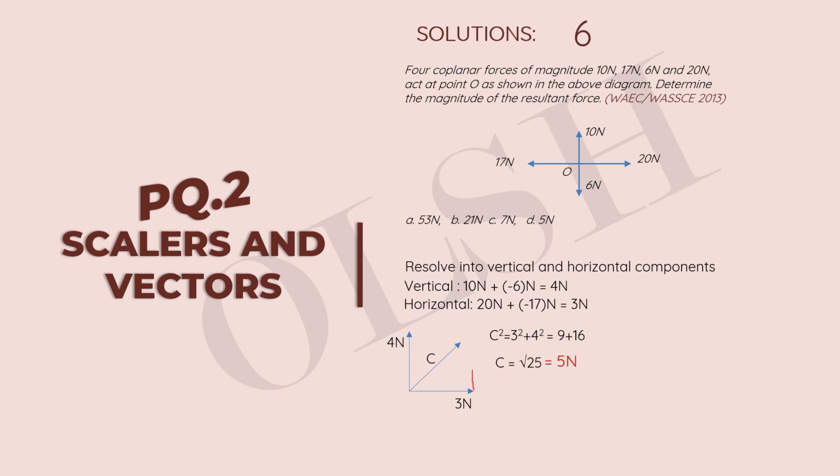If I draw a straight line here till it coincides with the resultant, we would have a triangle, and this part will be equal to this part, both in magnitude and direction. So we have 4 newtons on this side, and we have the triangle that we can solve with Pythagoras theorem to get C. So C squared is equal to 3 squared plus 4 squared. If we simplify that, we have 9 plus 16, which gives us 25. We find the square root of both sides to have our answer as 5 newtons.